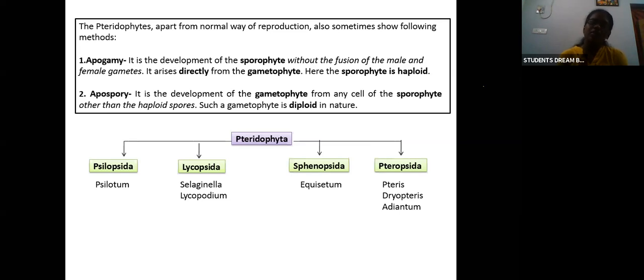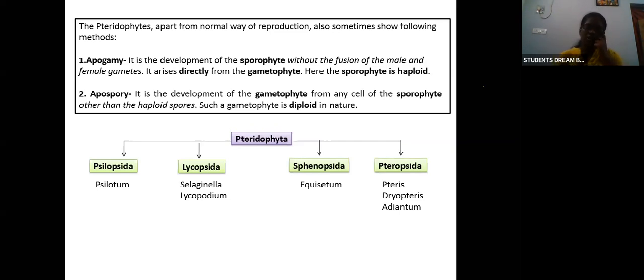Apospory is the development of the gametophyte from any cell of the sporophyte other than the haploid spore. Such a gametophyte is diploid in nature. So apospory means the gametophyte develops from any other cell apart from the haploid spore. If it develops from any other cell, we call it apospory. Here the gametophyte will be diploid in nature.